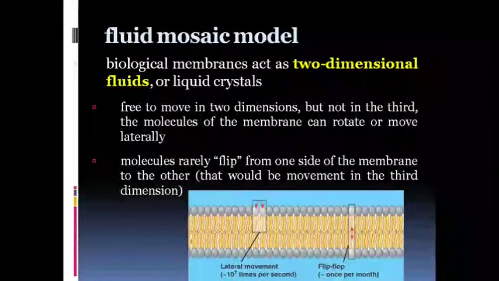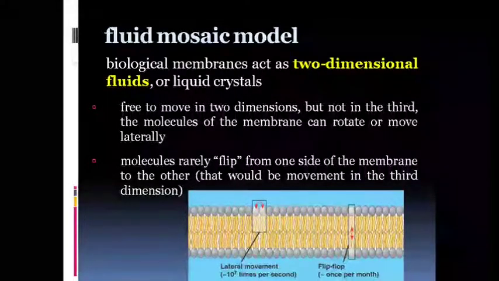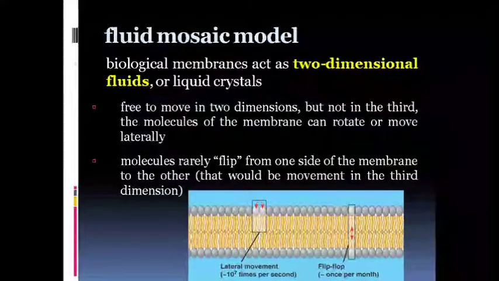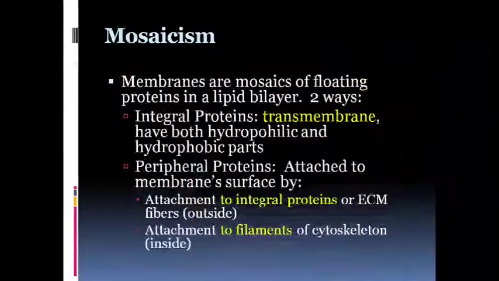Membrane is made up of 40% phospholipids and 60% proteins. Here we can see the lateral movement of the phospholipid bilayer and flip-flop movement in the phospholipid bilayer. So lateral movement is commonly found in this particular layer.